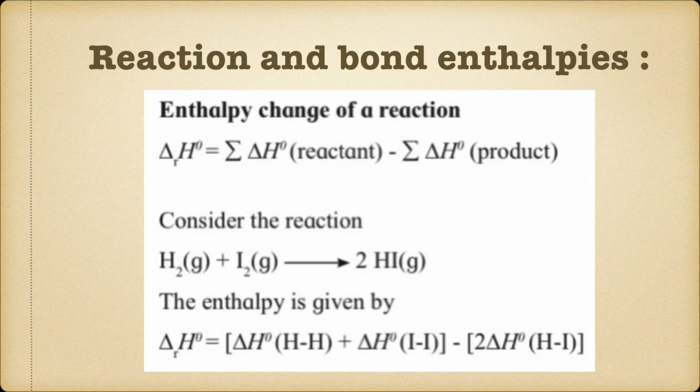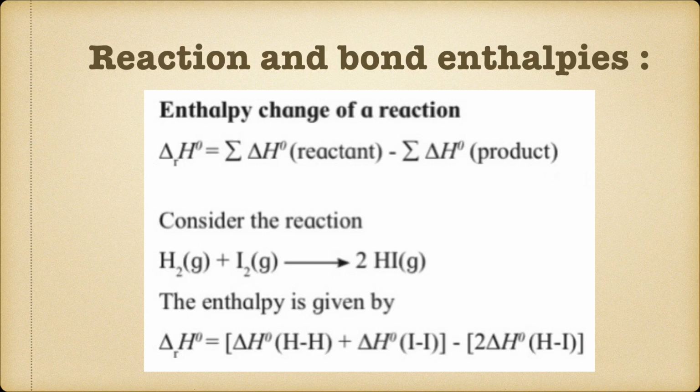So the formula for bond enthalpy change of a reaction will be equal to the summation of the reactant bonds minus the summation of the product bonds. Remember, we are talking about bond enthalpies over here. So the enthalpy change for the bond enthalpies is calculated by taking the summation of the reactant bonds first, minus the summation of the enthalpies of the product bonds.